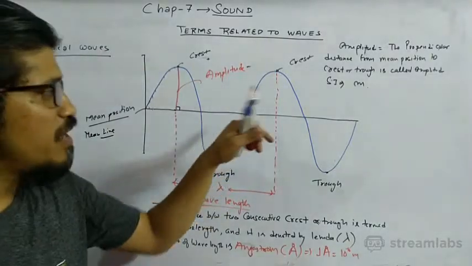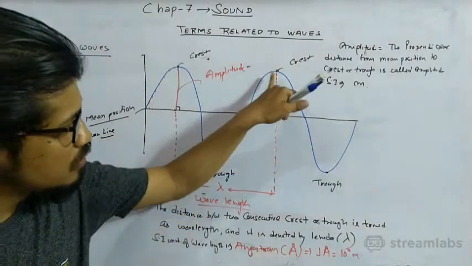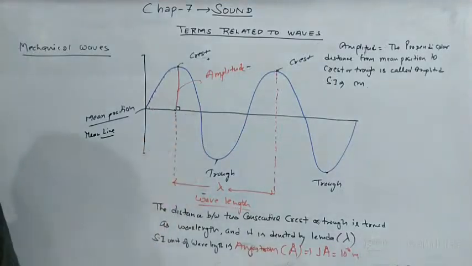In other words, you can also write: the maximum distance in a positive direction from mean position.